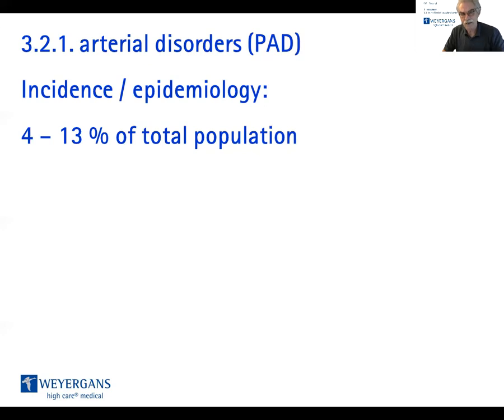The industrialized countries are becoming more and more affected by the PAD, not so much the less industrialized countries. The older we become, the higher the risk of PAD. Among those older than 70 years, 20% of the population, of the patients, are suffering from that PAD.